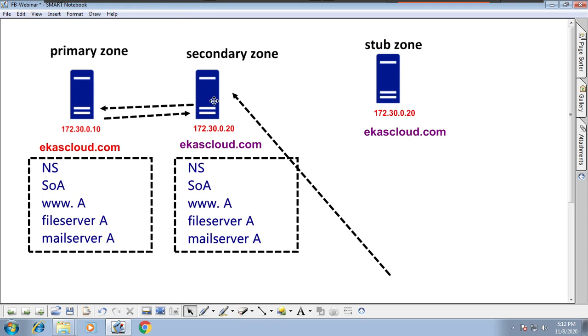Once you create a secondary zone, the secondary DNS server will keep sending requests to the primary server for updates. Every 15 minutes, the secondary zone will get a replica copy from the primary zone.